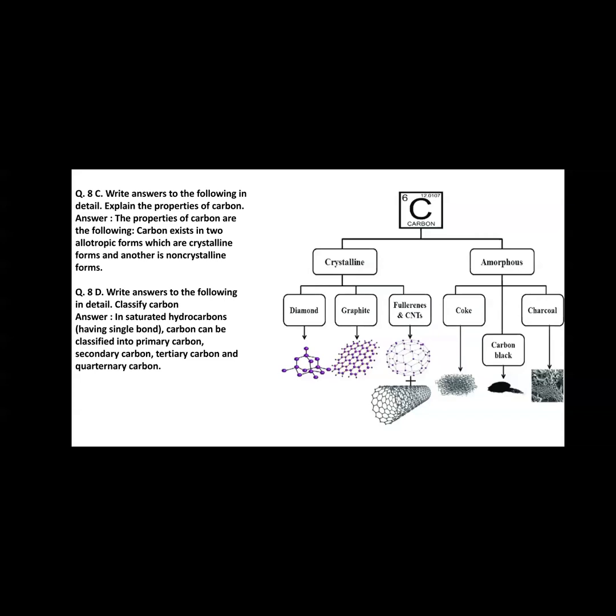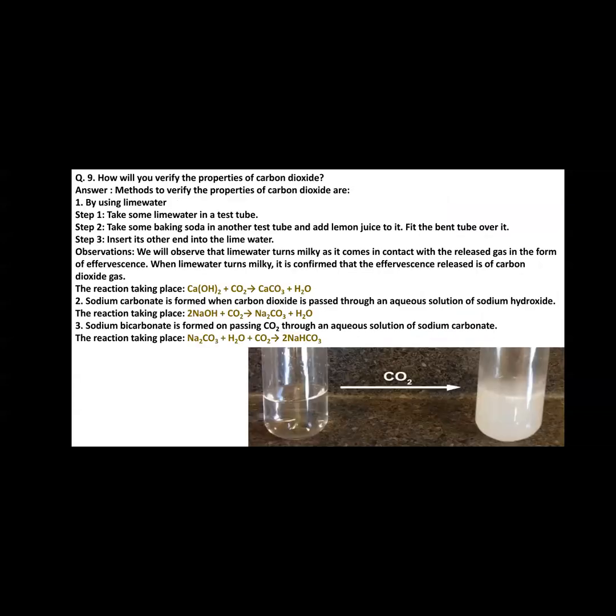The next question, question number 9. How will you verify the properties of carbon dioxide? Answer: the method to verify the properties of carbon dioxide is first by using lime water. To verify the properties of carbon dioxide, we have to go through certain methods. The first one is using lime water.